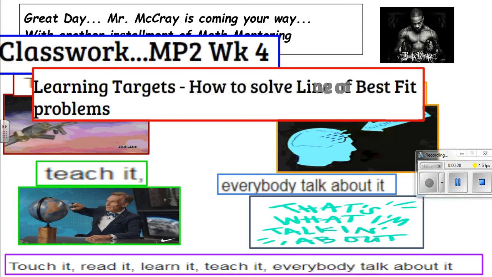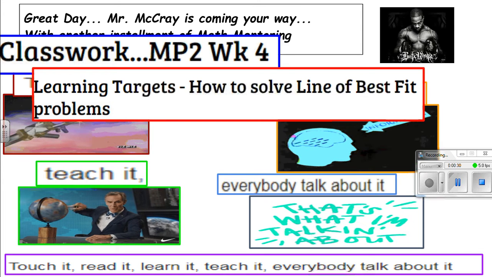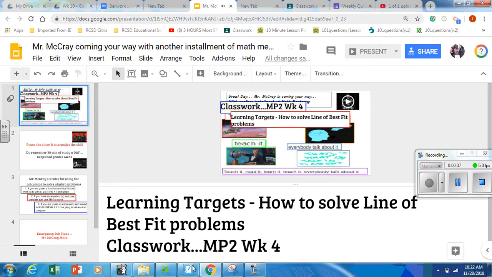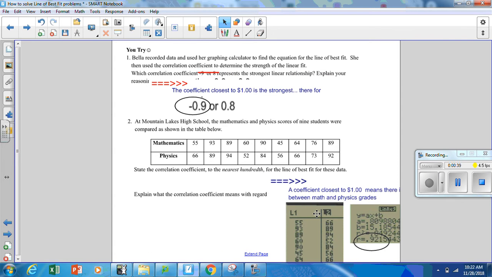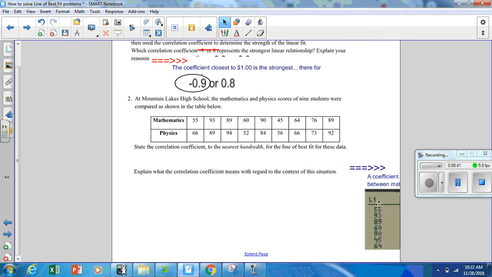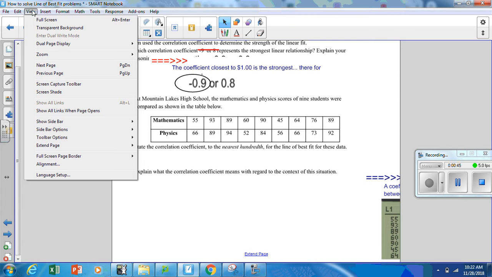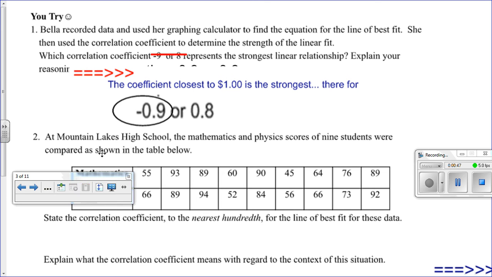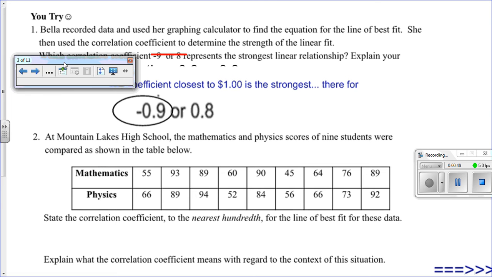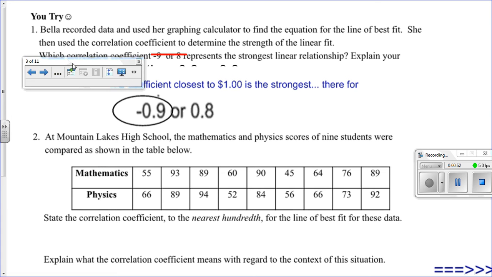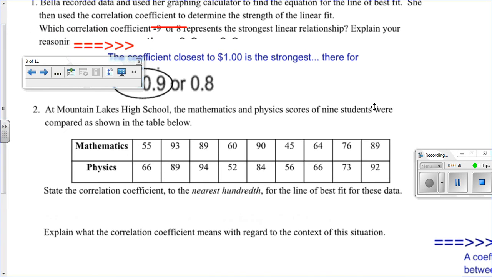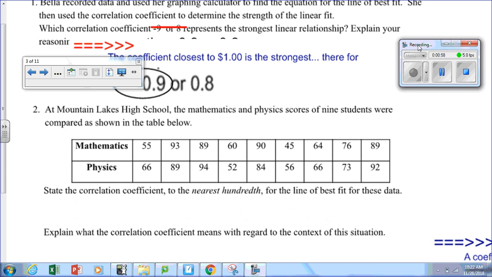In this question, we are told about a Mountain Lake High School. In this school, we see that the students take math and they take physics. Out of 90 of these students, we're looking at their scores from both classes, and it's asking us, is there a correlation? So we have a task.